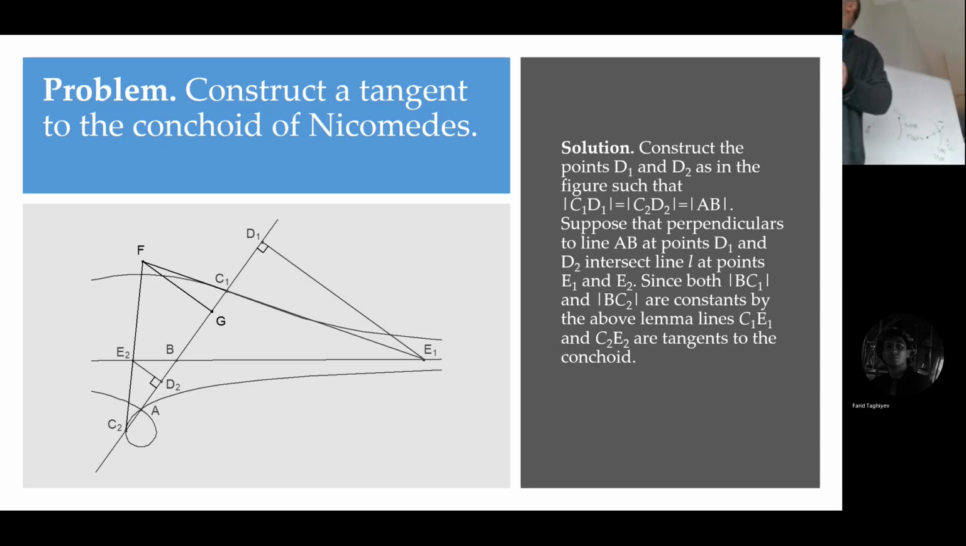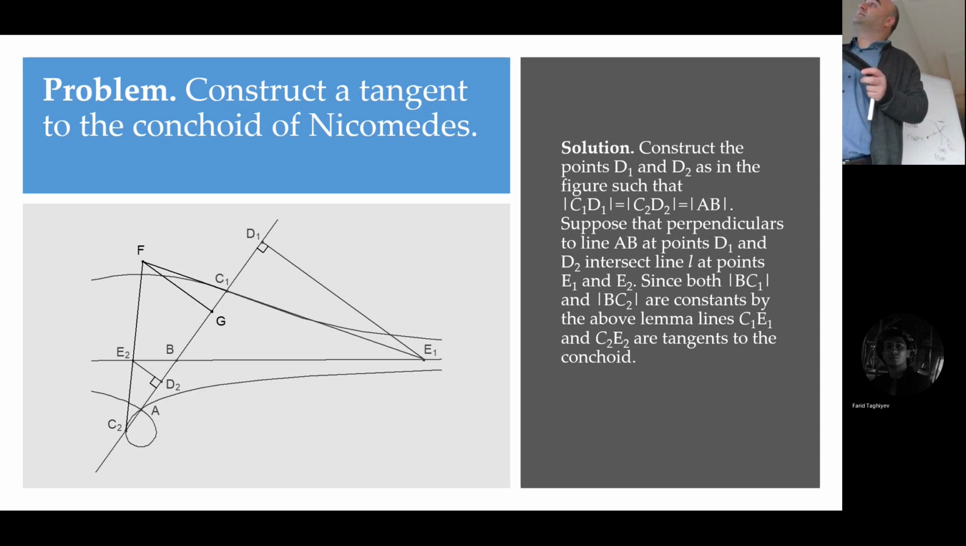You can do the same on the opposite side. You can find C2D2. C2 is given, it is on the conchoid. You choose a point D2 such that C2D2 equals AB. So you find these two points. Then at these points, D2 and D1, you draw these perpendiculars to the line, and those perpendiculars intersect the original given line at E1 and E2.